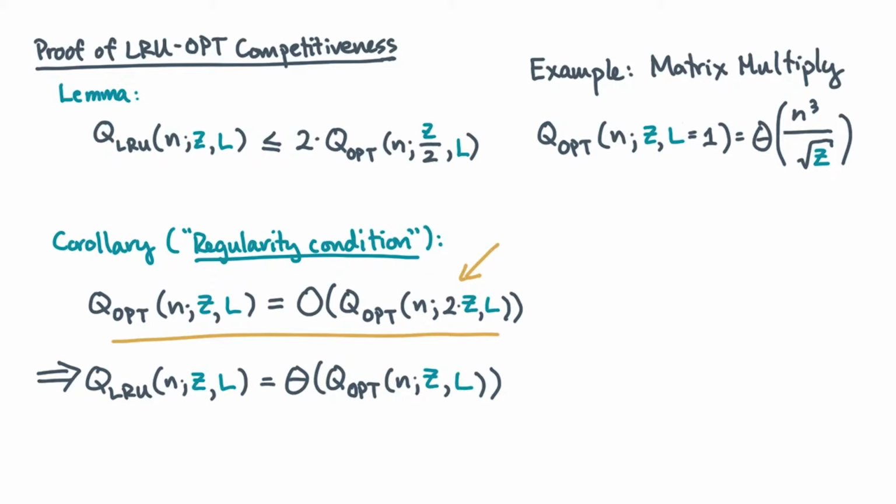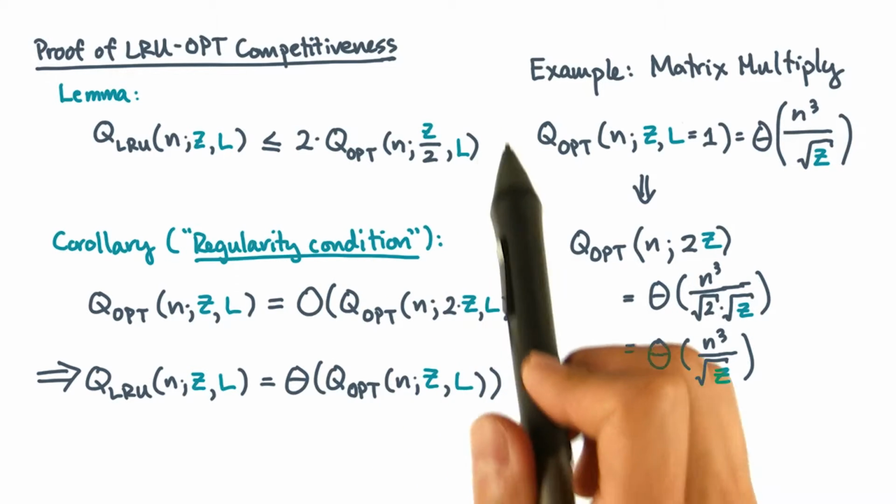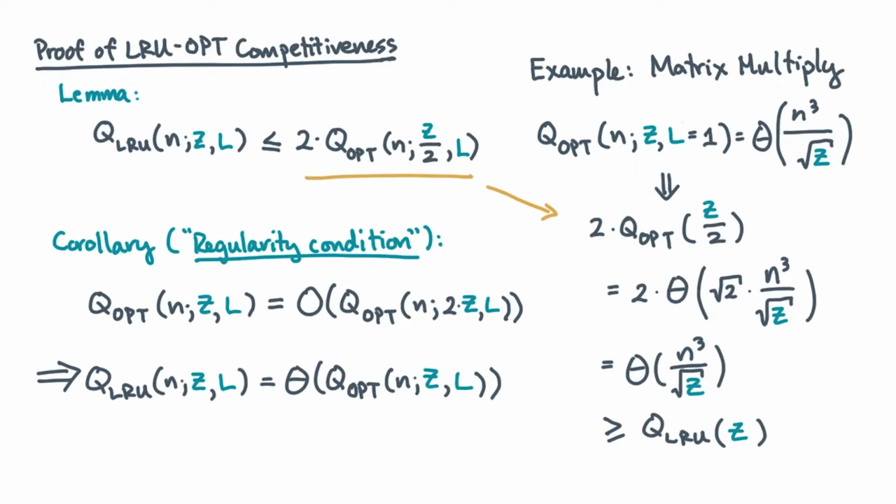What happens when you double the cache size? Well, it introduces just a small constant factor. So, the regularity condition is satisfied. And because Q_OPT is regular, Q_LRU will be proportional to it. By the lemma, you could also evaluate the right-hand side of this relation. Here's what you get. Basically, an upper bound on the number of LRU misses.